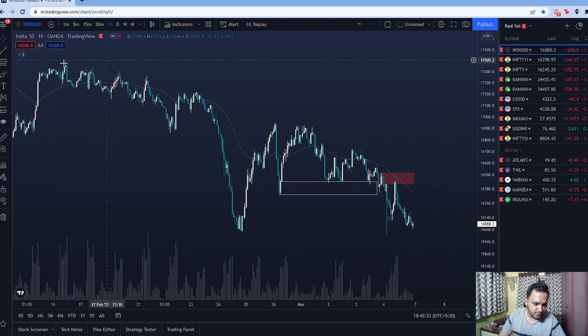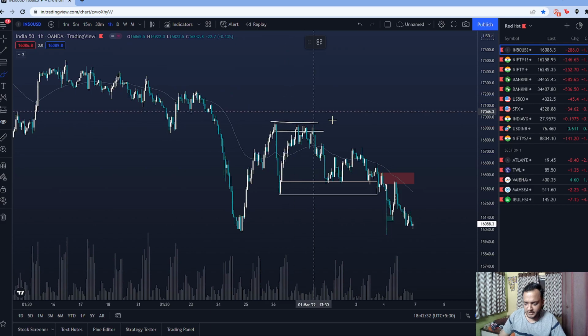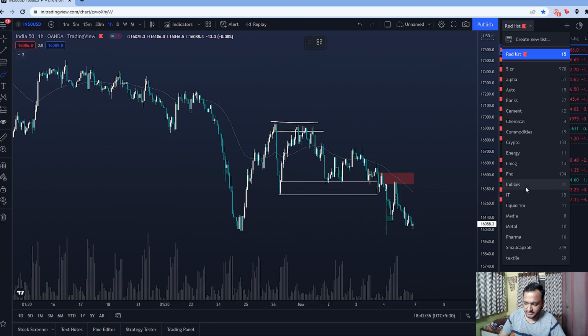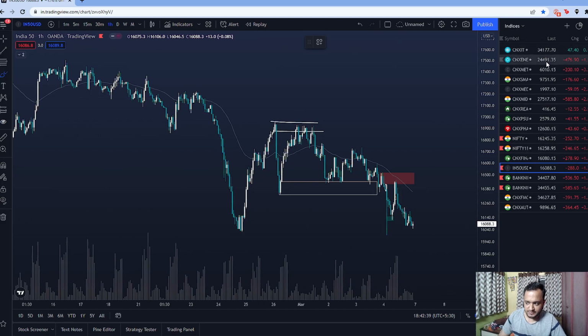All right, and we'll mostly focus on India 50 USD, because mostly it's Nifty, right? So Nifty futures. Because if it's in a downtrend continuously, then there's no point looking at the other indices. They're not going anywhere. Most of them will tend to be downtrending as well.